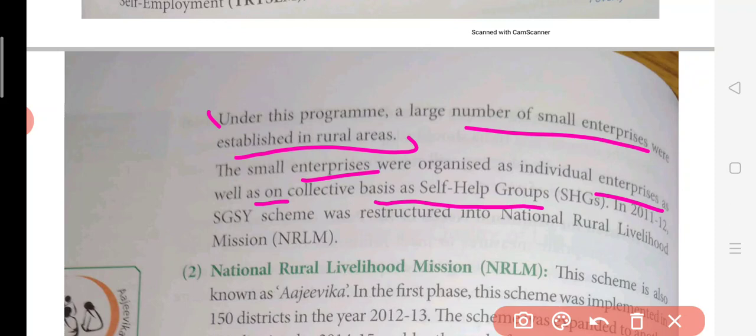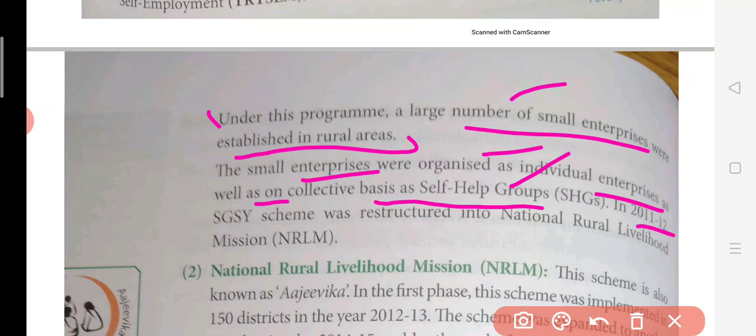If one person is establishing some small industry in that area, he will be financed by this self-help group fund. The fund is accumulated by these people, and one person establishing an industry gets that funding. So this is called a self-help group. This is also done to provide self-employment to the people in the village.